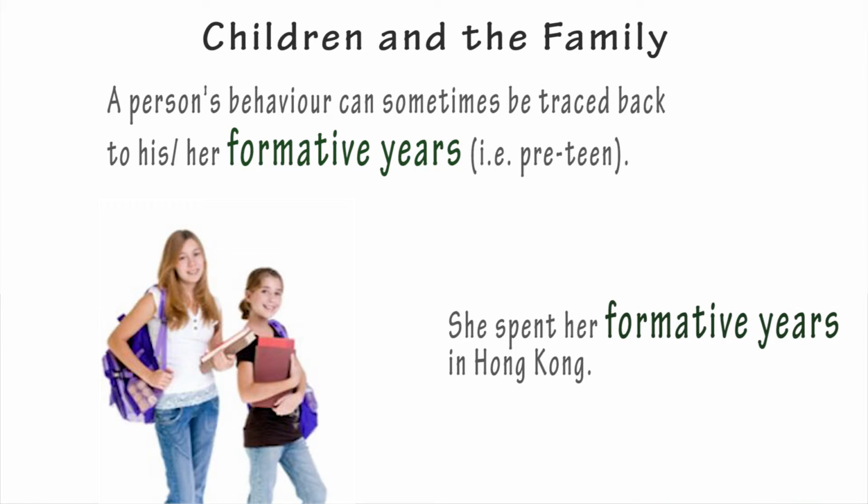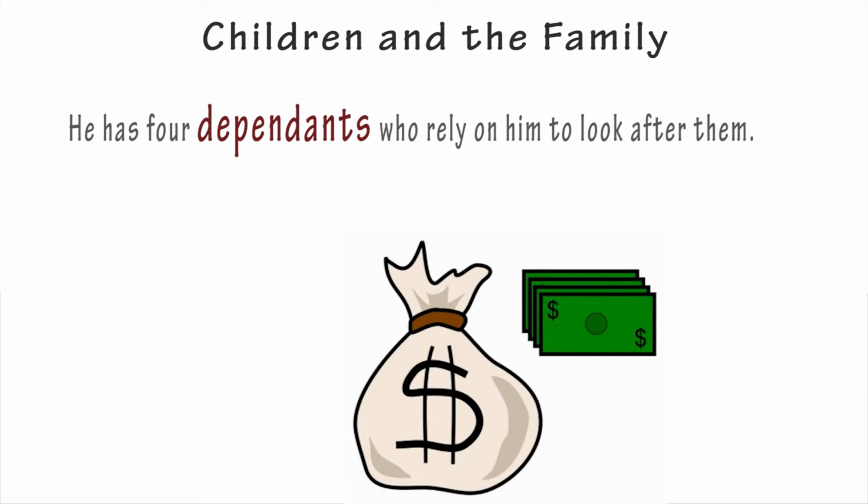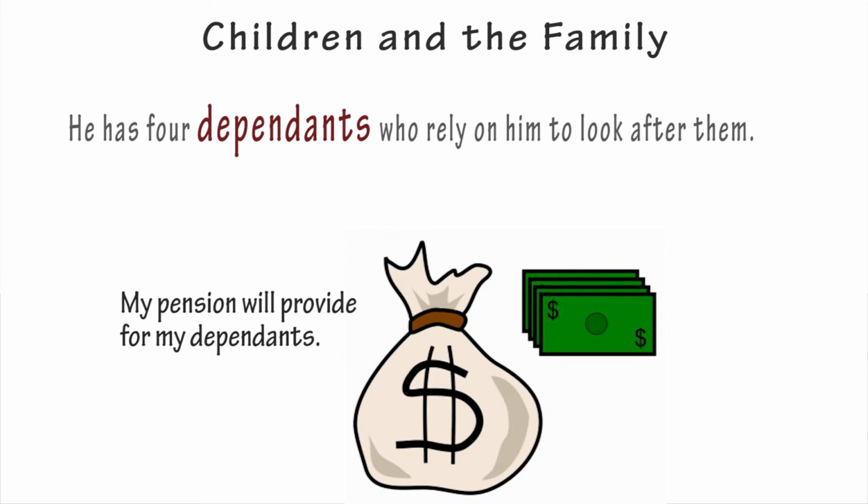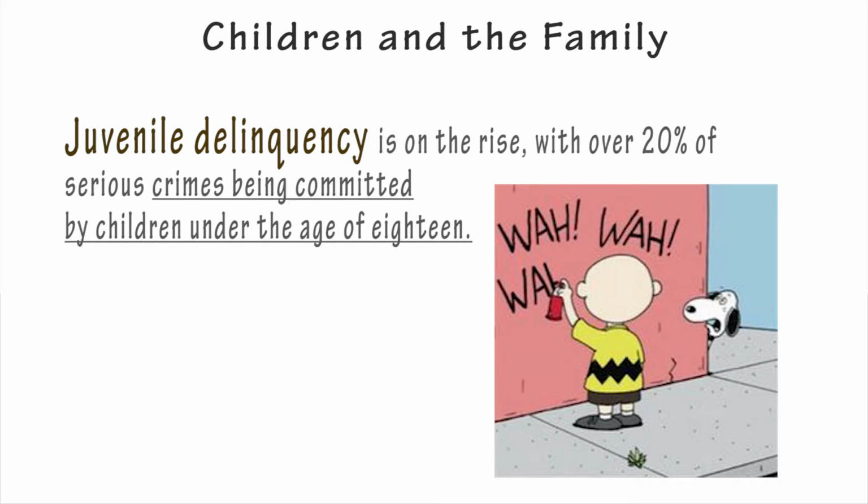For example, she spent her formative years in Hong Kong. It means that she spent her preteen period residing in Hong Kong. He has 4 dependents who rely on him to look after them. A dependent is someone who depends on you for financial support, such as a child or family member who does not work. For example, my pension will provide for my dependents.